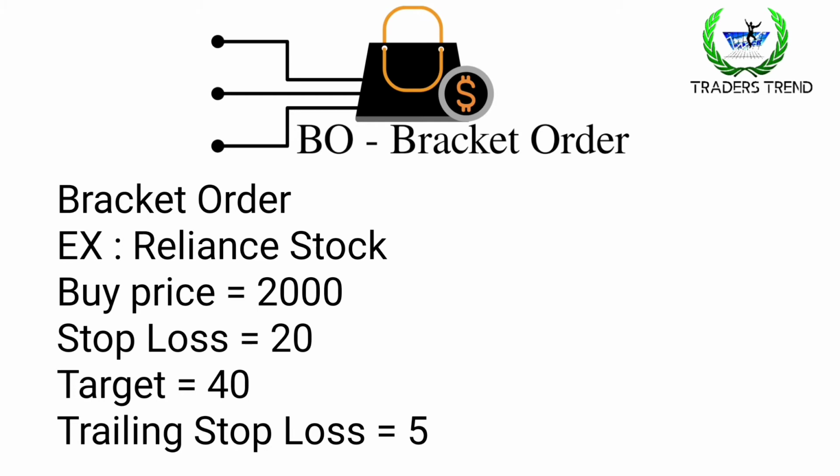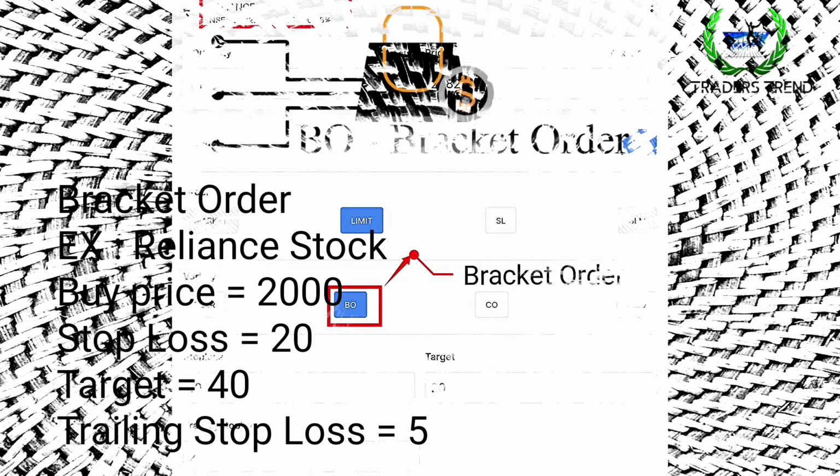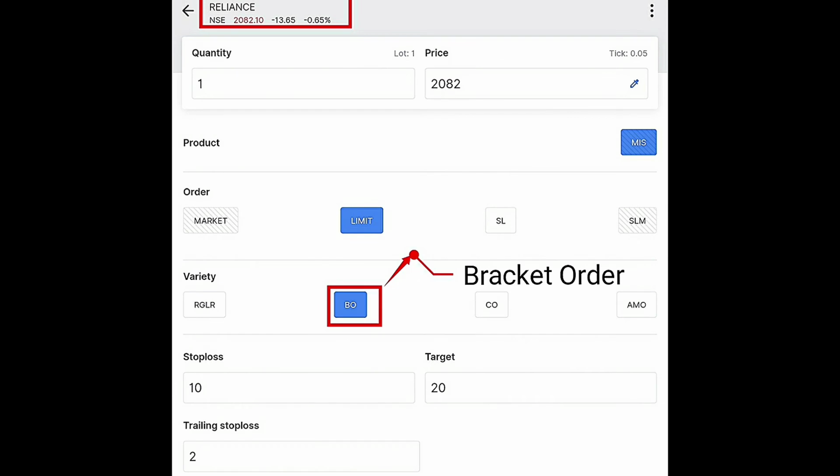And the next one is the steps of bracket order. Here I selected Reliance at the price of 2082.10. You have to select the quantity as well as your price, the 2082 in limit price I selected, and then you have to select the bracket order, and then you have to select the stop loss.